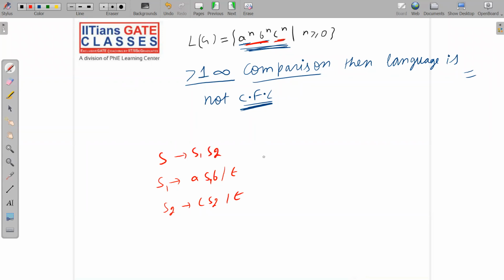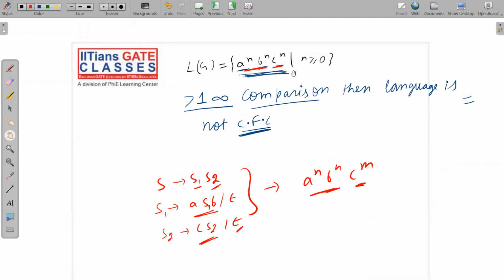If you think like this, then actually this grammar will generate A power n, B power n, C power m. You cannot compare A's and B's with C. Because there is no compulsion on how many times you apply any production rule. So I can apply A S B 100 times, and then from S directly apply null. Then you will get A power 100, B power 100, and C power 0. So we cannot guarantee A, B, and C all are equal with the help of this grammar.